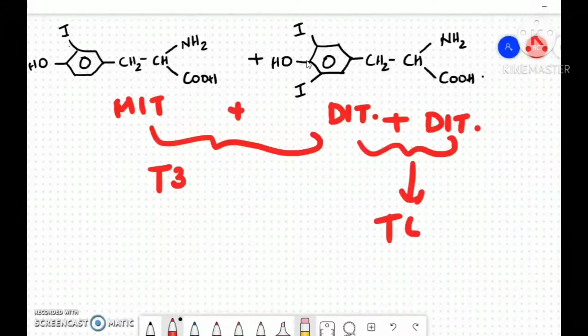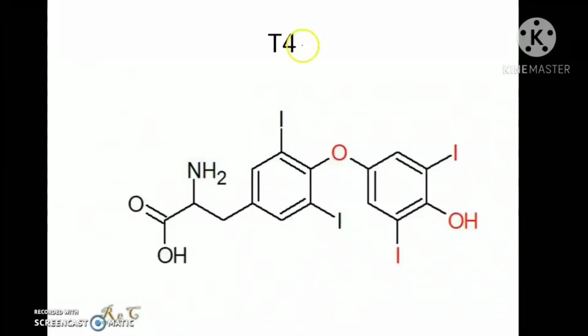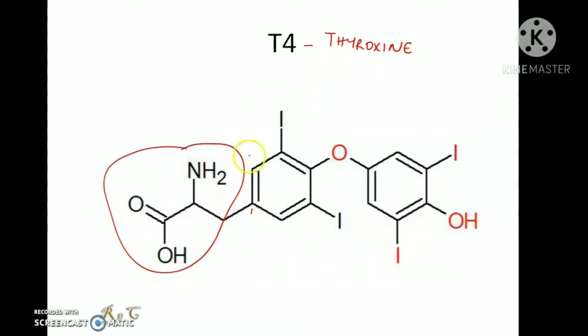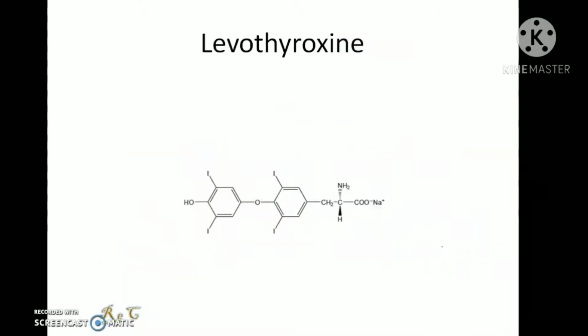or tetraiodothyronine derivatives. What you see on the screen is the T4 or tetraiodothyronine, the thyroxine hormone. The numbering and nomenclature is important. The phenylalanine ring residue is numbered first, and then the second phenolic ring is numbered as 1', 2', 3', etc. So the nomenclature of thyroxine or T4 is 3,5,3',5'-tetraiodothyronine.